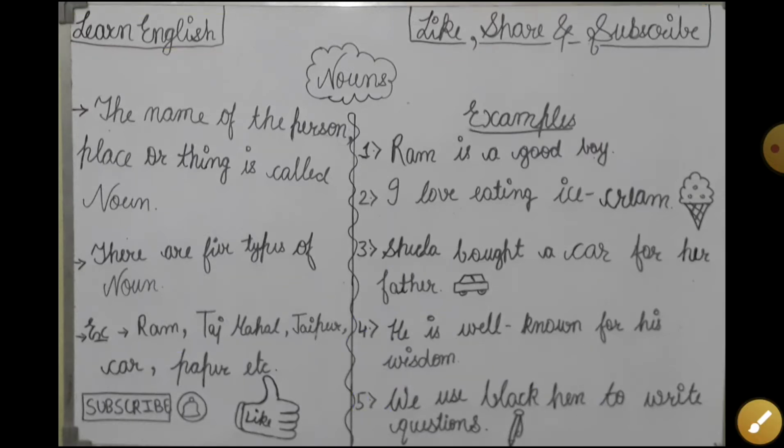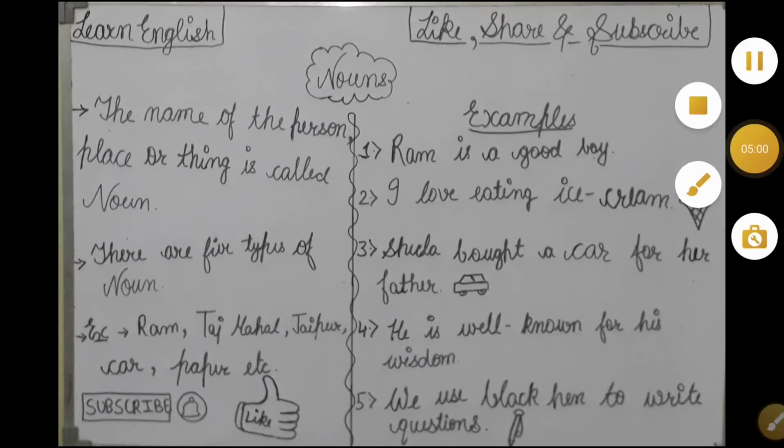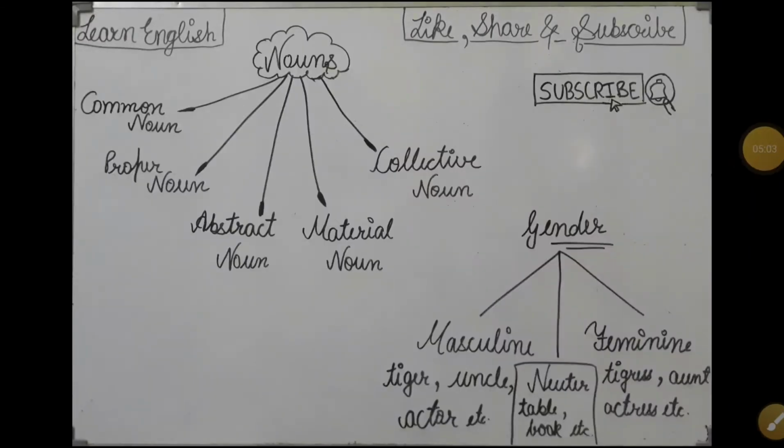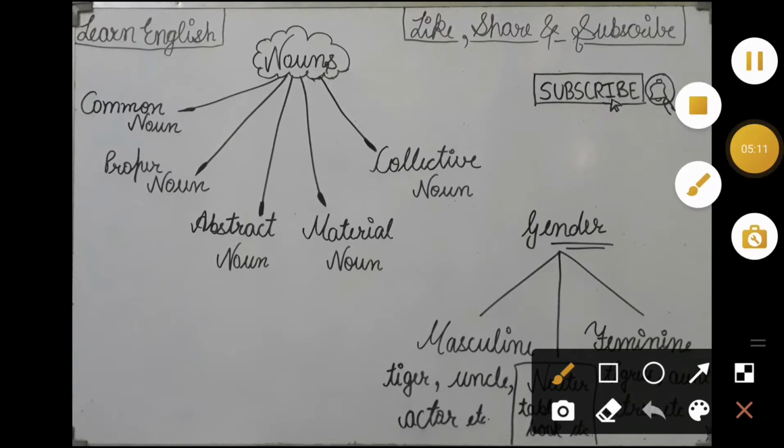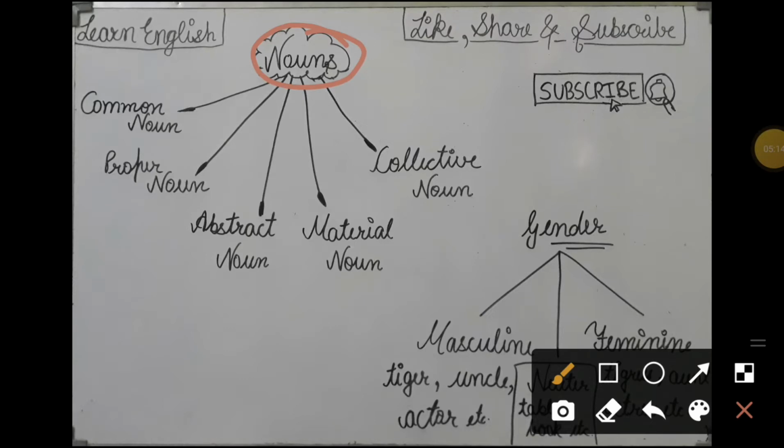Now we are going to revise the types of noun and gender. Here are given to you the types of nouns. You learned that there are 5 types of nouns: the first one is common noun, second is proper noun, third is abstract noun, fourth is material noun, and fifth is collective noun. One by one I am going to explain all of these.